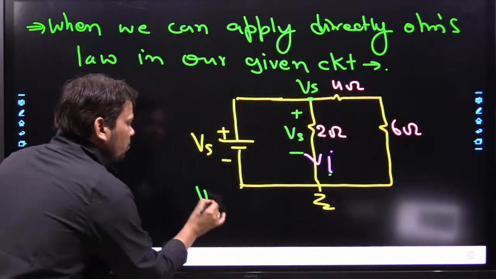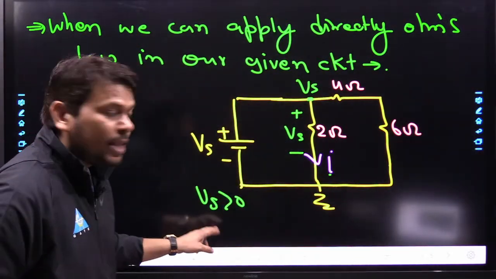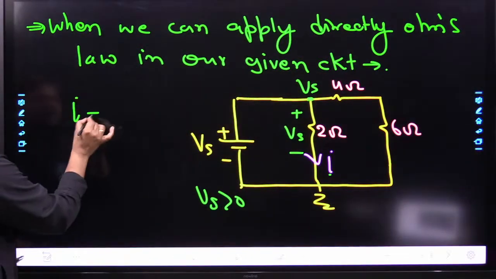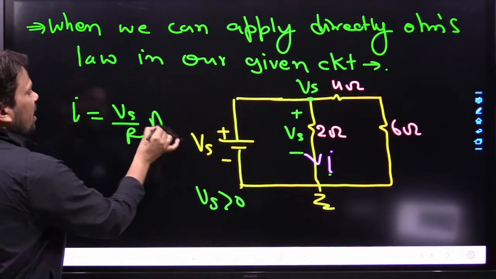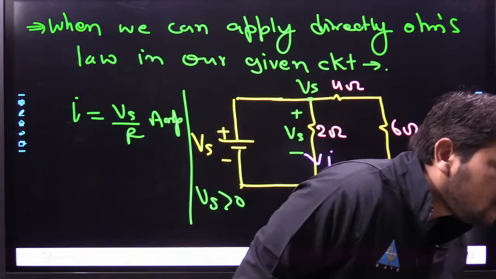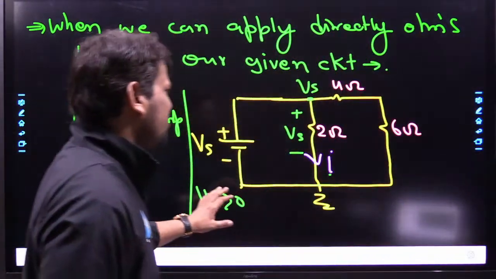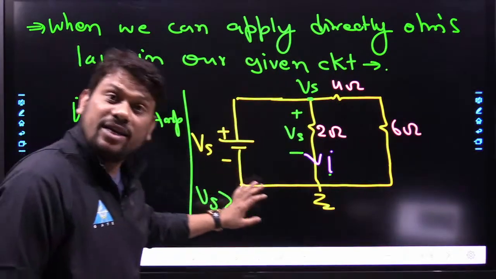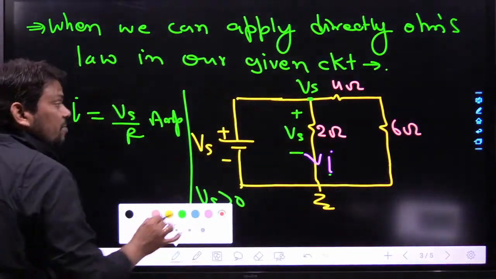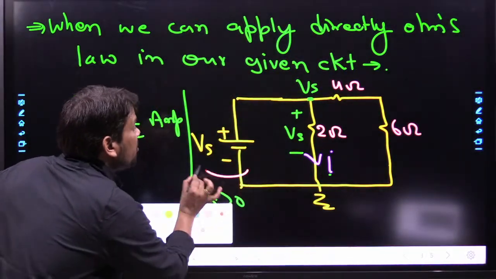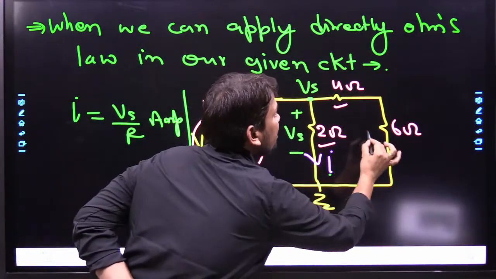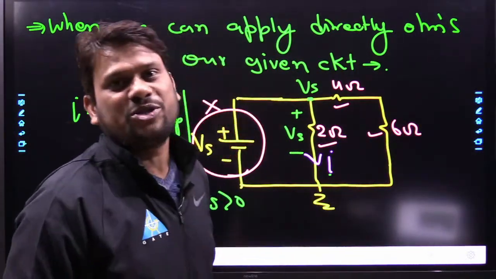I am considering this Vs as a positive value. So now this current will flow from high to low potential. So what will be the current I? I is nothing but Vs by R ampere. Hopefully this statement is clear. Now what is the conclusion? Conclusion is this, please mind it: here we cannot apply Ohm's law, Ohm's law is not valid, but somewhere here we can apply Ohm's law.